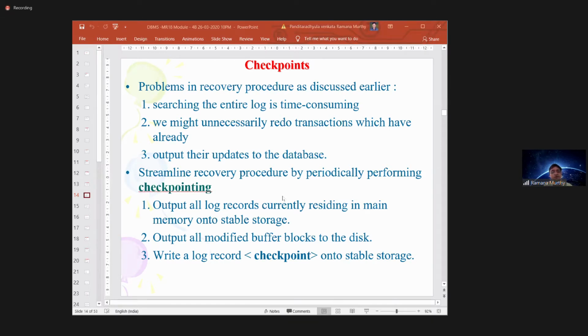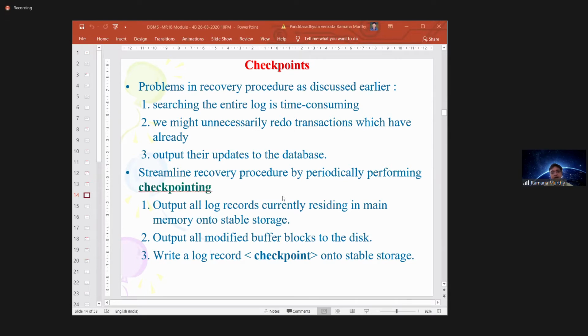Whenever you are doing recovery, you are not giving T0 or T1. Whenever you are reading from the bottom to the top, whatever transactions come on your way, where the transaction contains both T start and T commit, you take it as a small unit and perform redo or undo operations. Okay, when to stop? That is the main thing. Otherwise, your recovery process will go into infinite time.